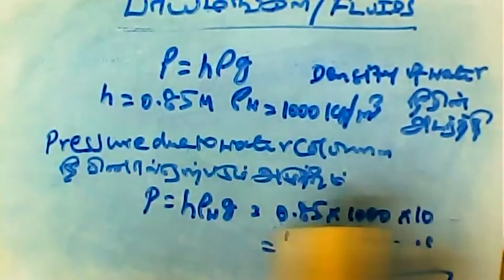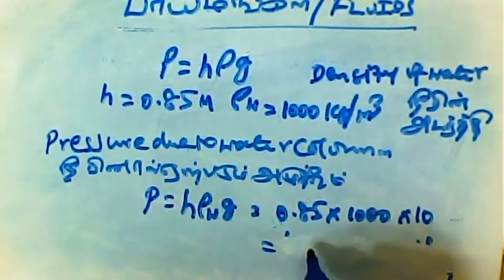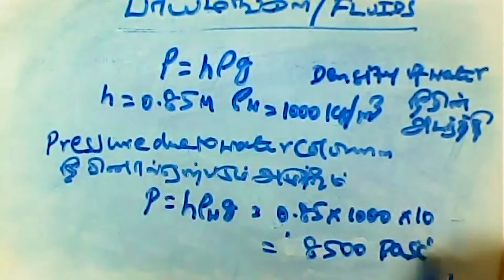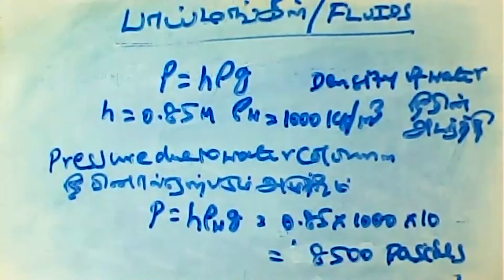Sorry. This is 8,500 pascals. Okay, this is the answer. Just 0.85 into 10,000. Then the answer is 8,500 pascals. That is the pressure due to the water column.